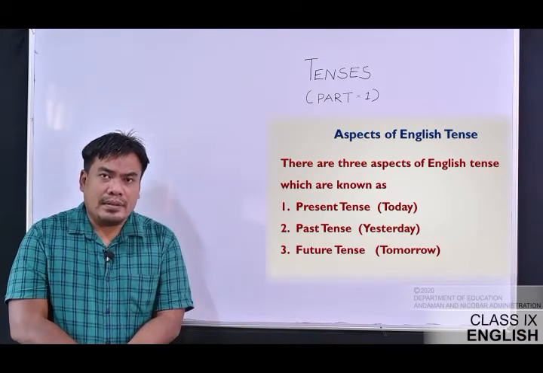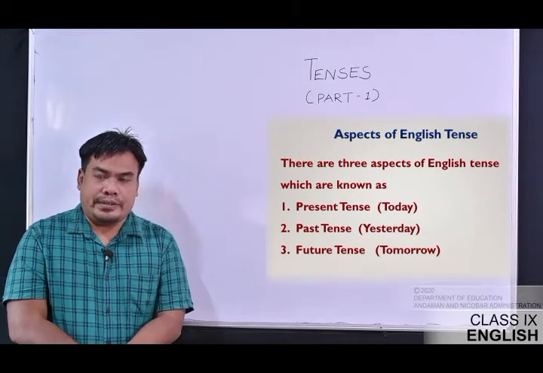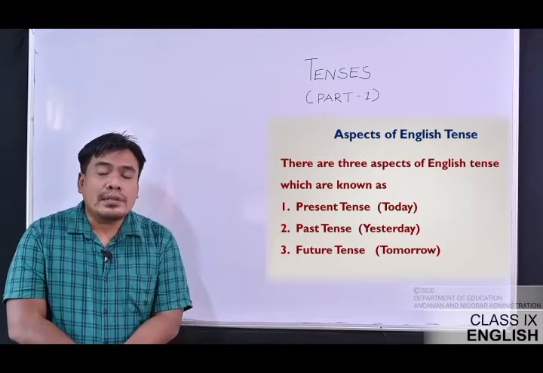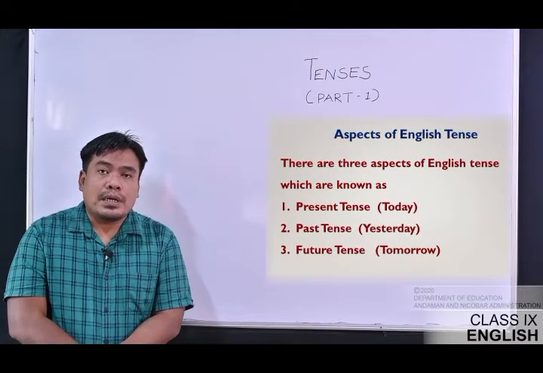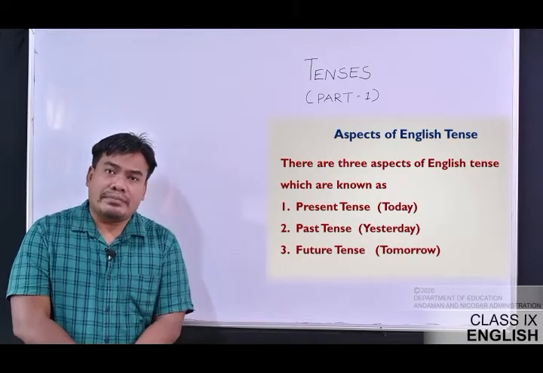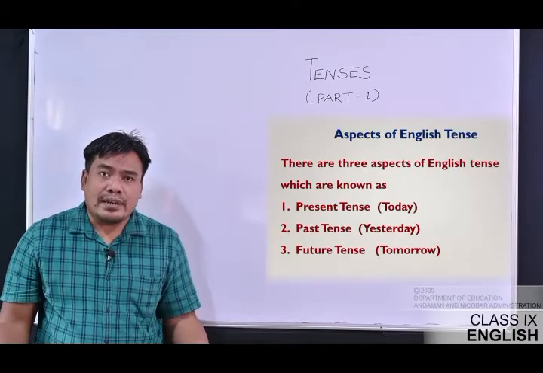Now, why do you have to learn all this? Again, I'm telling you, the present, the past, and the future, they are with us every time. We are living today. We are currently, presently here.